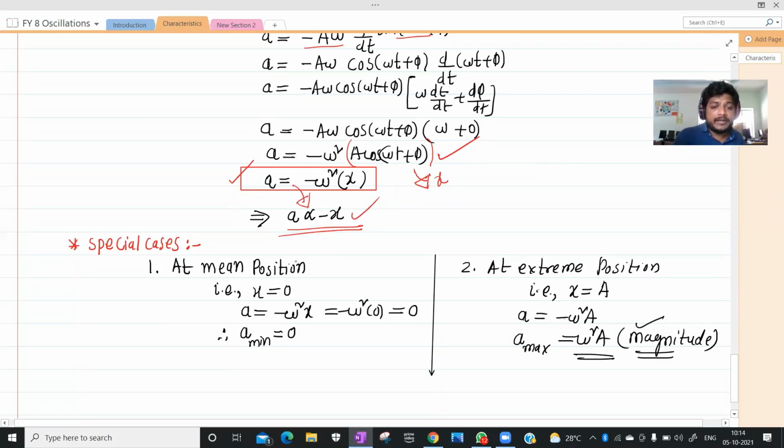Next, at mean position. At mean position means what? X should be 0. If you substitute x equals 0, what about a? Acceleration should be 0. In mean position, x should be 0 and the particle acceleration should be 0.